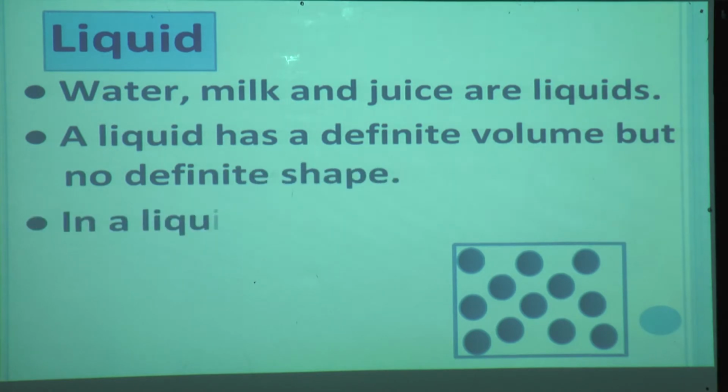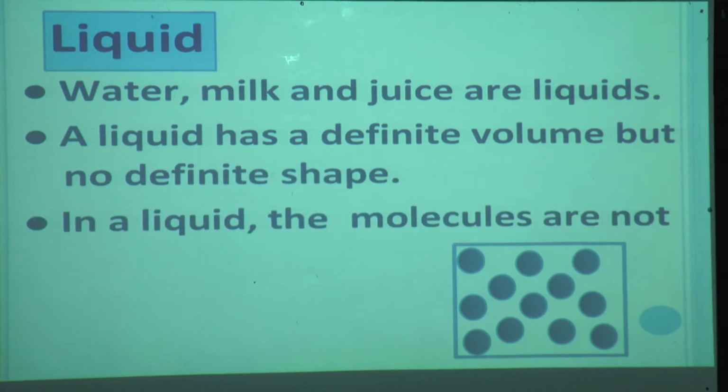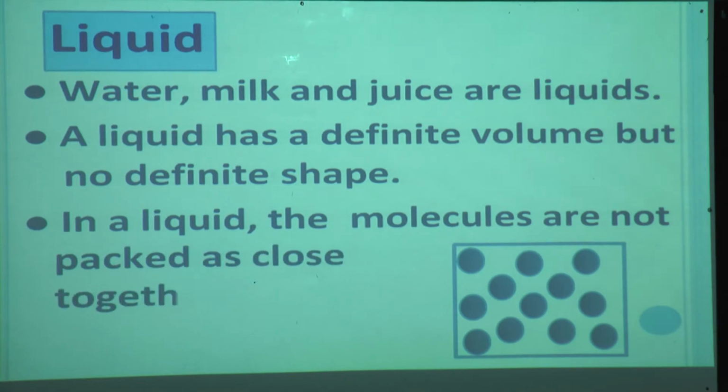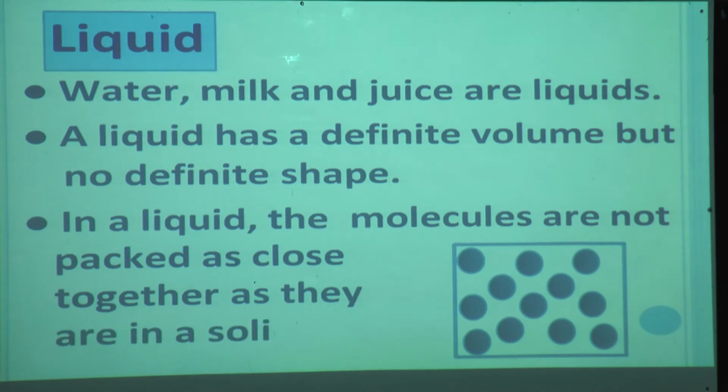A liquid has definite volume but no definite shape, and in a liquid the molecules are not packed as close together as they are in a solid. See students, I will explain to you that liquid has definite volume but it doesn't have definite shape.